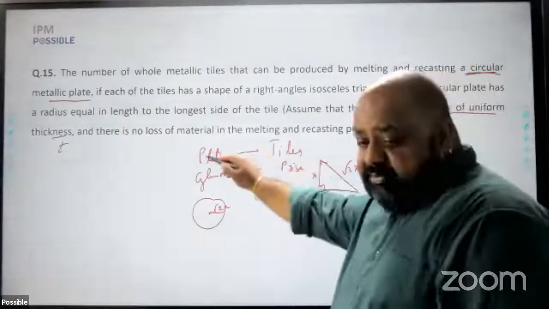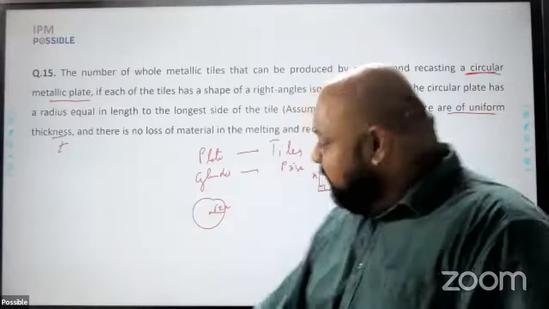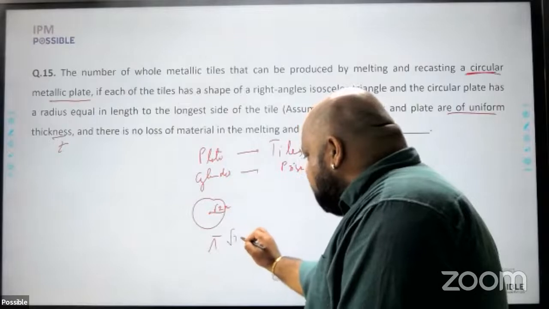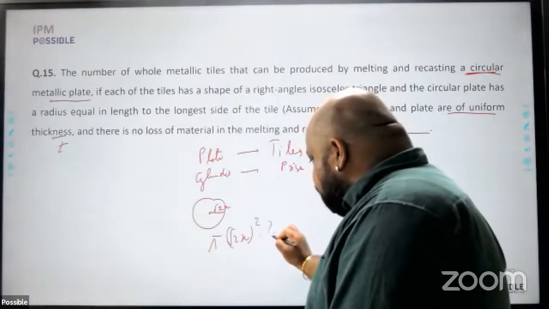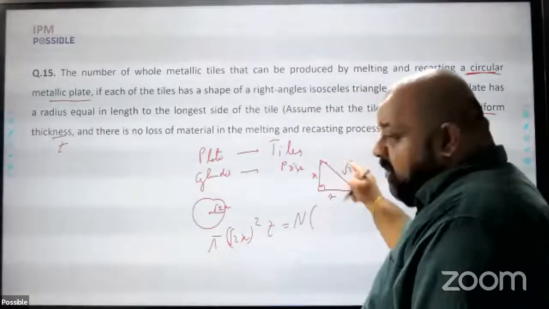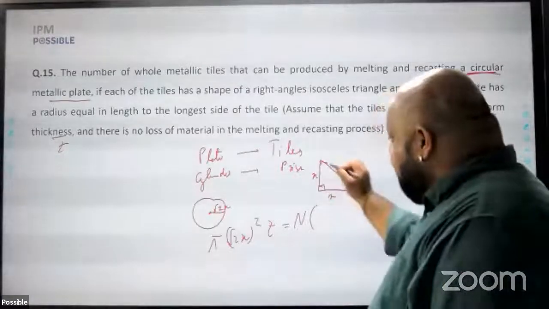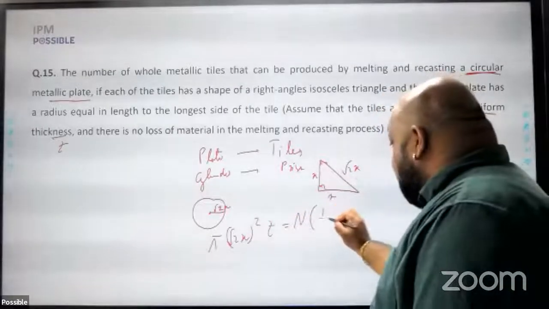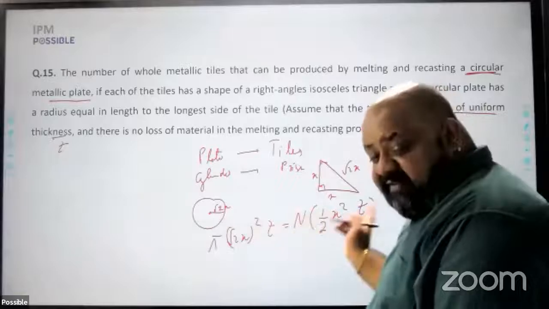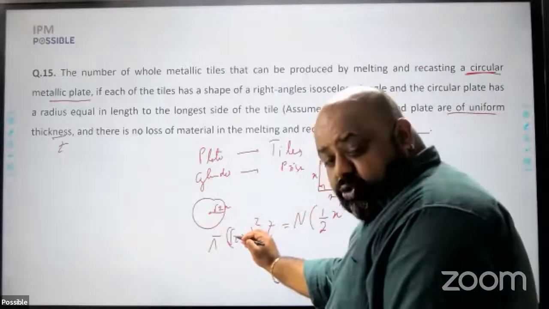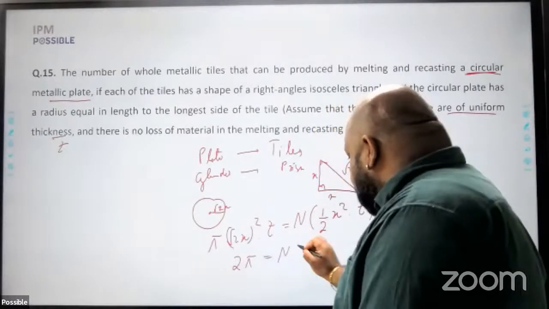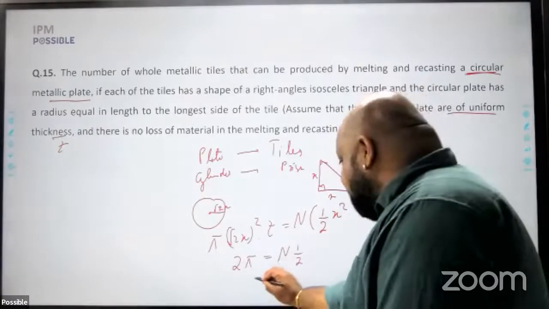So how many tiles from this plate? I just have to equate the volume. The volume of the cylinder or the plate would be pi r square into thickness. And this will be equal to the number of tiles into the volume of the tile. The volume of the tile would be area of the face into the thickness. So this becomes half x into x, that is x square, into t. I have to find out the value of n because x and t will cancel out. So here I am left with, this becomes 2x square t. So 2 pi x square t cancel is equal to n into 1 by 2 x square t cancel. So this becomes n is equal to 4 pi.